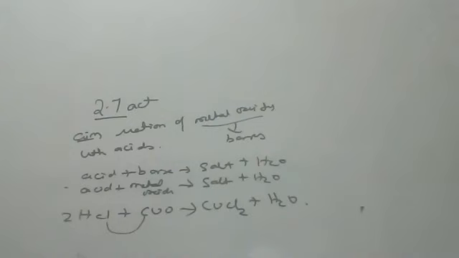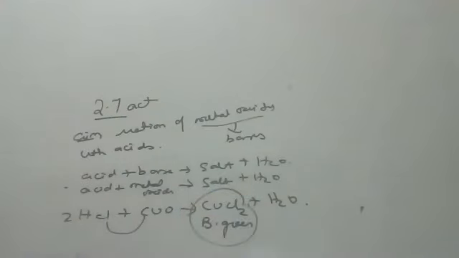Here there is a question: what has happened to the copper? Name the color of the solution. You can see the answer down there: the color changes to blue-green and the copper oxide dissolves, because copper chloride is blue-green.